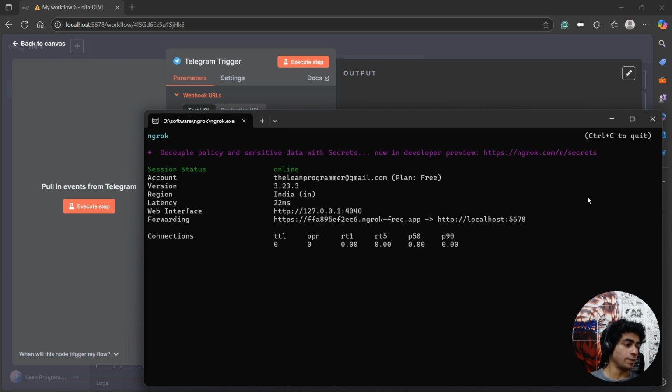So I'm going to just explain it in very quick words. A proxy server just forwards one request to another server. That's it. That's all you need to know. ngrok is going to give you a free URL that you can use to access your localhost 5678 from anywhere, and you can test it right now itself.